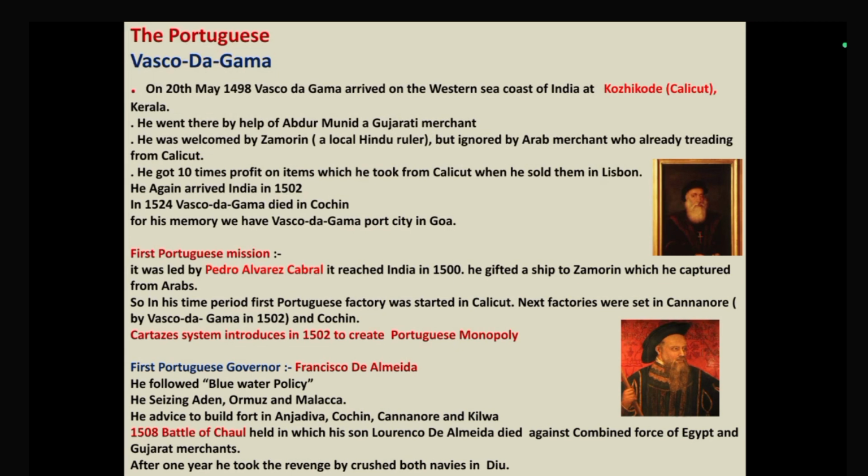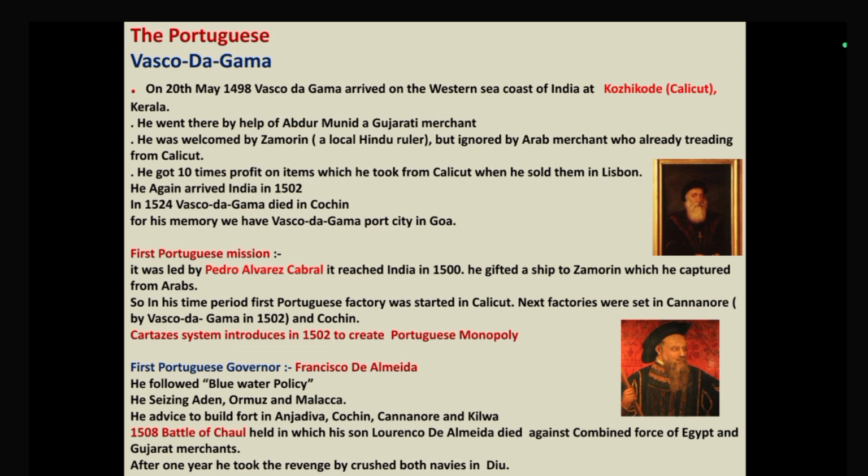So he reached Calicut. That time beta, in Calicut the Hindu rulers were there and their family title was Jamorin. So you have to focus on that one: that time the ruler of Calicut was Jamorin. He was a Hindu ruler. Jamorin basically is a title, so focus on that one.